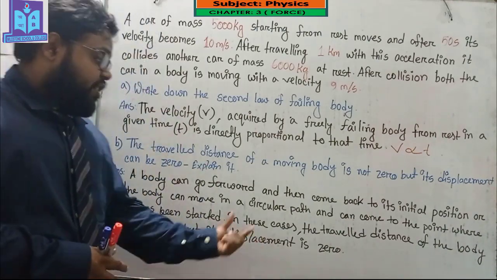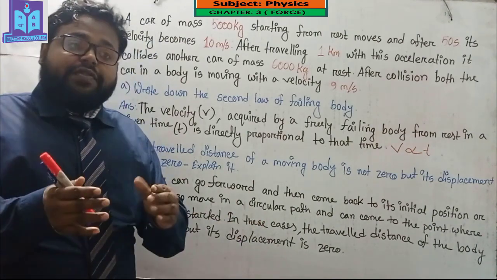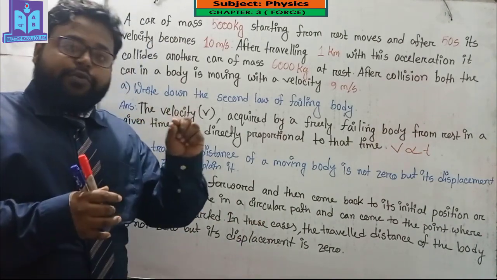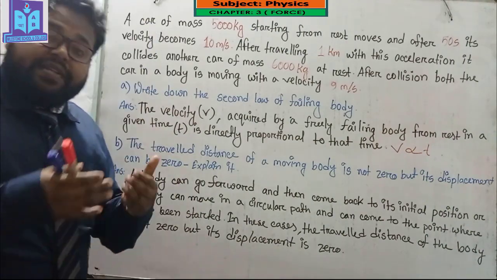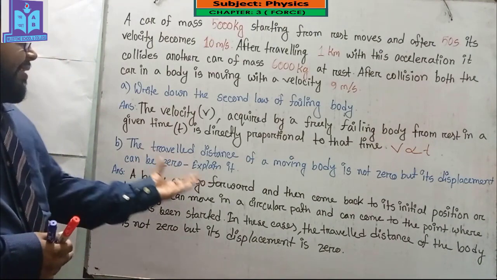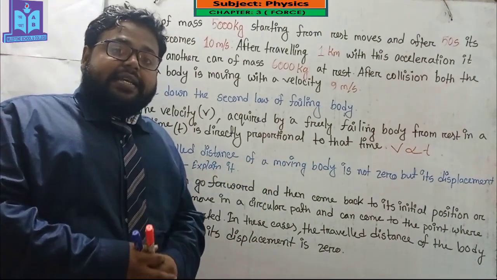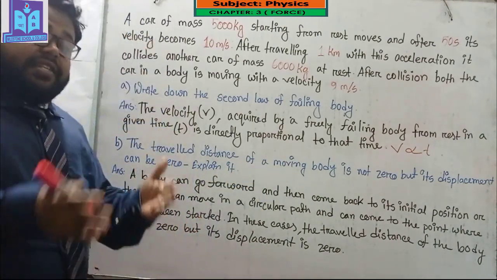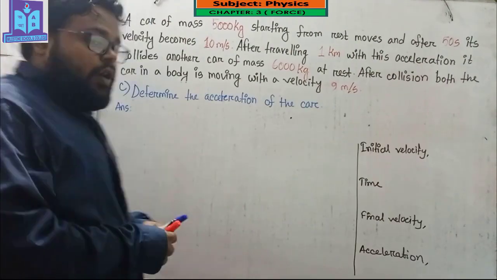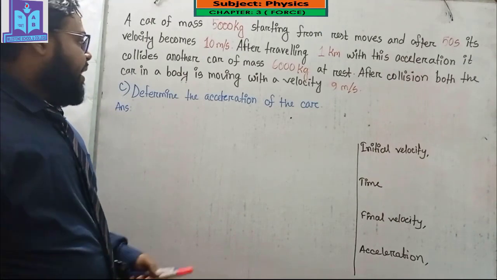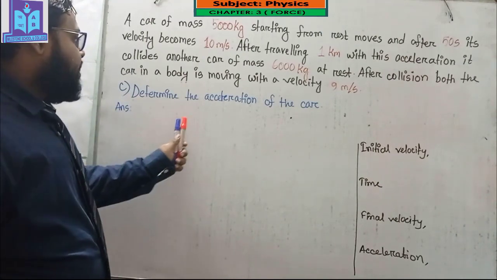But its displacement is zero, because the smallest difference between the initial position and the final position can be zero. That's why the traveling distance of the moving body is not zero, but its displacement can be zero. I hope you understand.